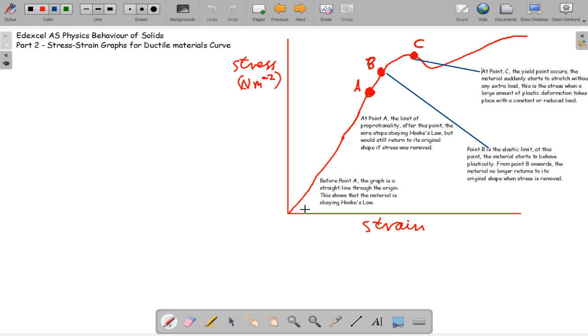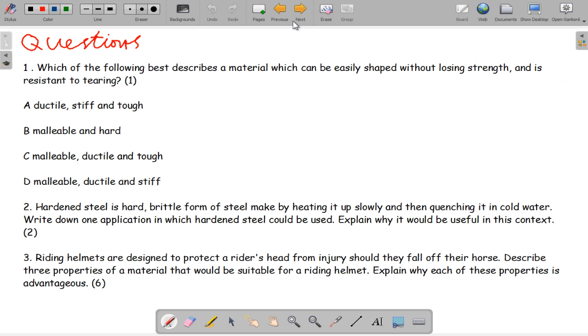So we'll now look at some questions, and we'll round off the end of the tutorial. Which of the following best describes a material that can be easily shaped without losing its strength and is resistant to tearing? Ductile, stiff and tough; malleable and hard; malleable, ductile and tough; or malleable, ductile and stiff?